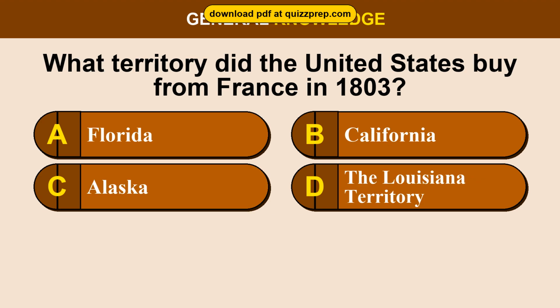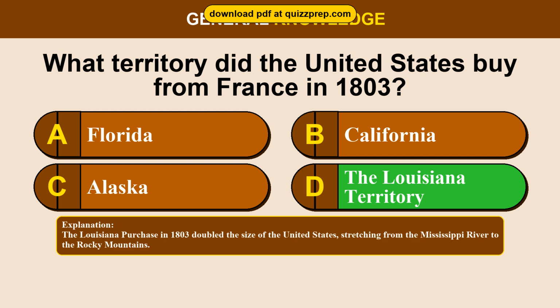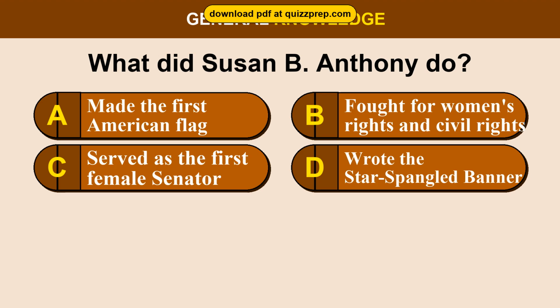Question 68. What territory did the United States buy from France in 1803? Option A, Florida. Option B, California. Option C, Alaska. Option D, the Louisiana Territory. The correct answer is option D, the Louisiana Territory. The Louisiana Purchase in 1803 doubled the size of the United States, stretching from the Mississippi River to the Rocky Mountains.